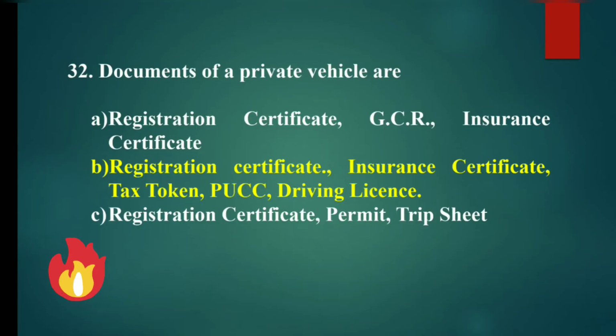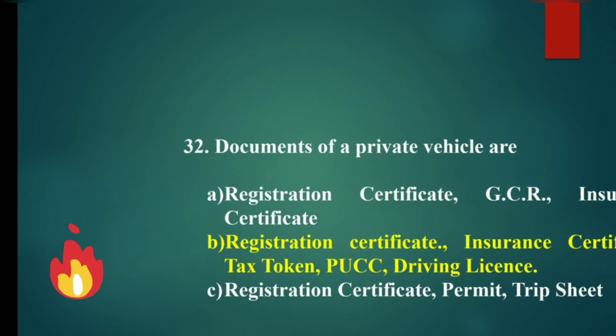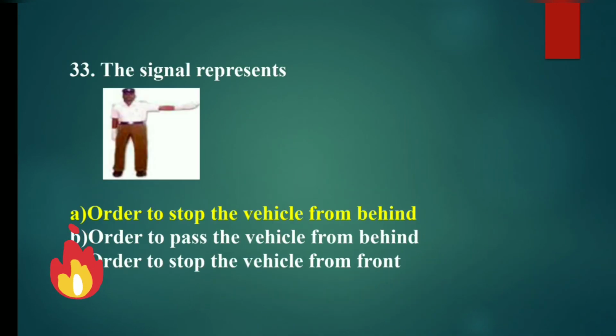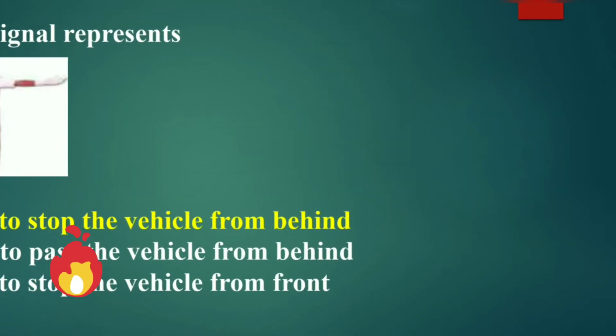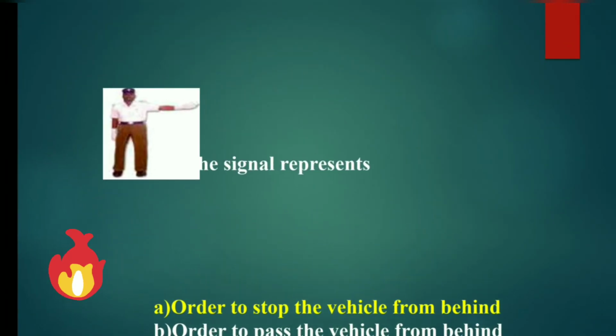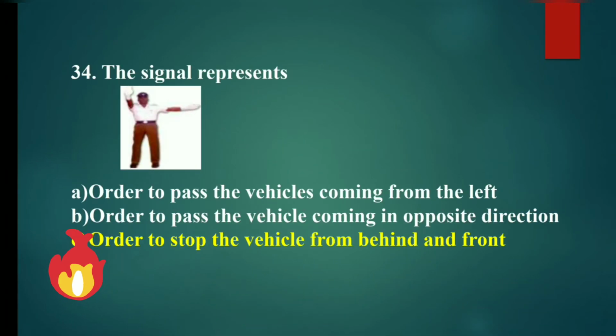Documents of private vehicles are: registration certificate, insurance certificate, tax token, PUCC, driving license. The sign represents order to stop the vehicle from behind. The sign represents order to stop the vehicle from front and behind.